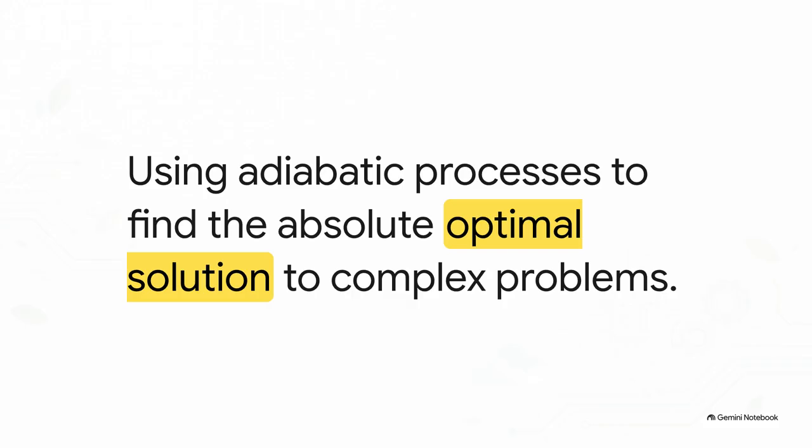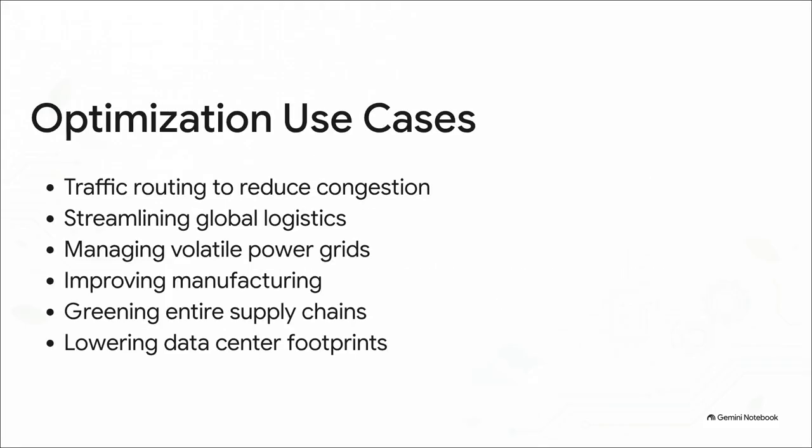In fact, companies like D-Wave are already out there building quantum annealing systems based on these very principles. And here is exactly why this matters so much outside the walls of the data center. When we use adiabatic quantum computing for optimization, we can apply it to massive, real-world systems. I mean, we're talking about dynamically routing entire cities' traffic to eliminate congestion and emissions. We're talking about streamlining global logistics, managing incredibly volatile power grids, and greening entire international supply chains. By rethinking computing down at the physics level, we don't just lower the IT footprint, we're creating tools powerful enough to help decarbonize entirely different industries.